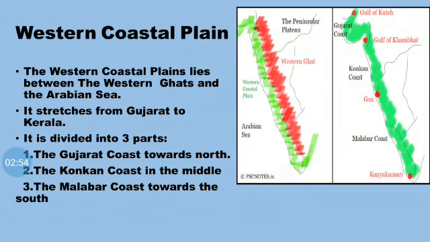Now just look at the second picture over here. The western coastal plains are divided into three parts. Those are the Gujarat coast towards the north, the Konkan coast in the middle, and then the Malabar coast towards the south. They are the Gujarat coast, the Konkan coast, and the Malabar coast.